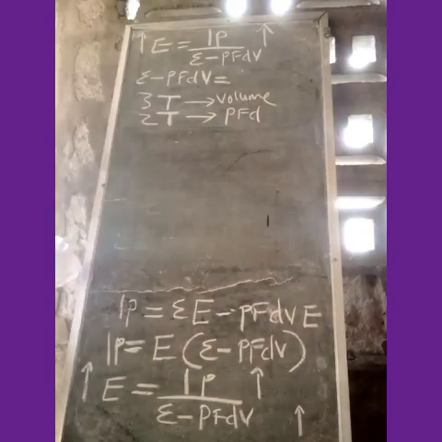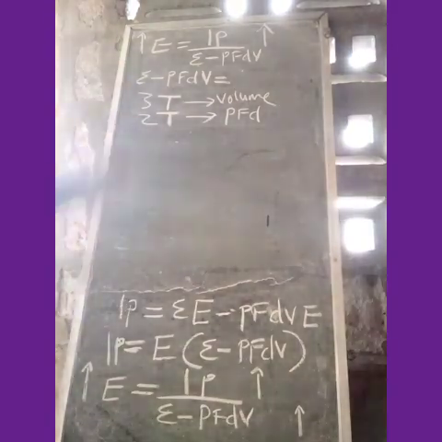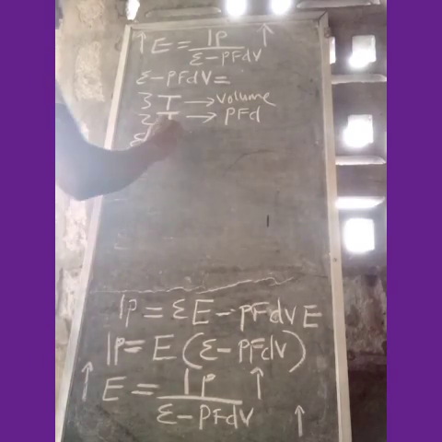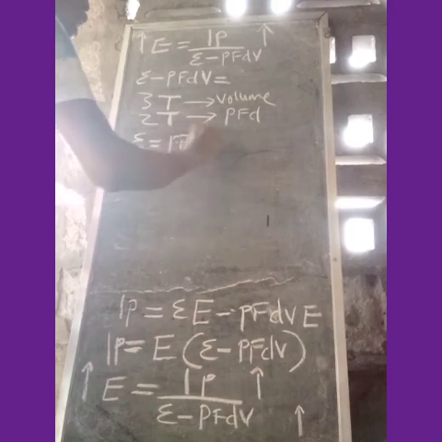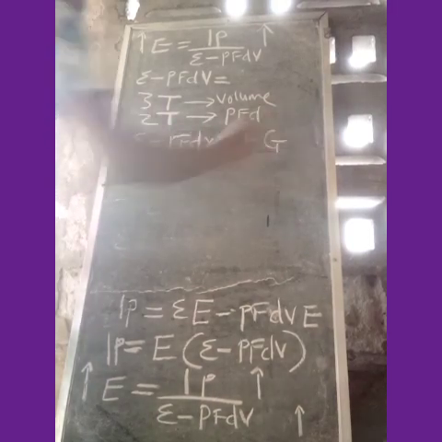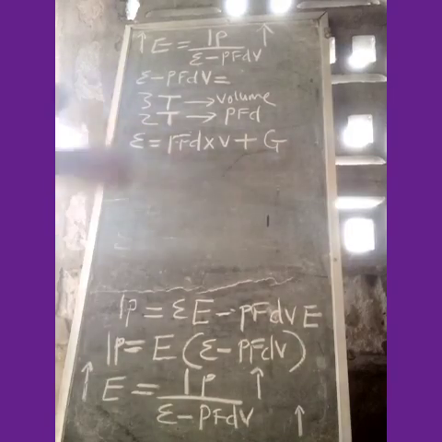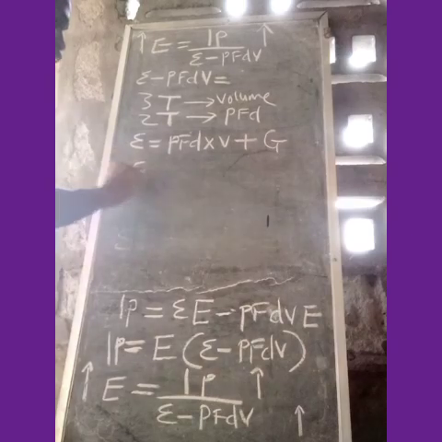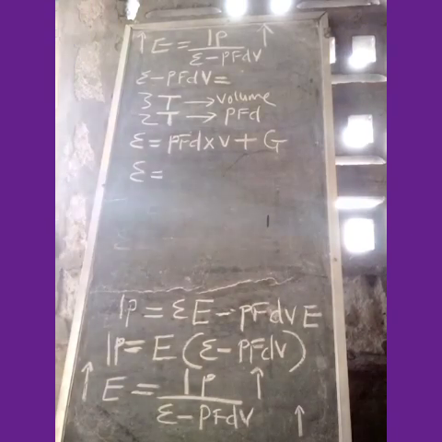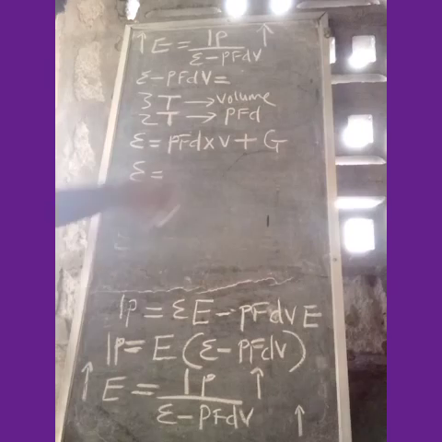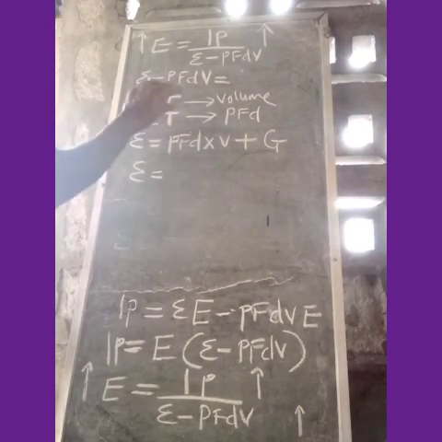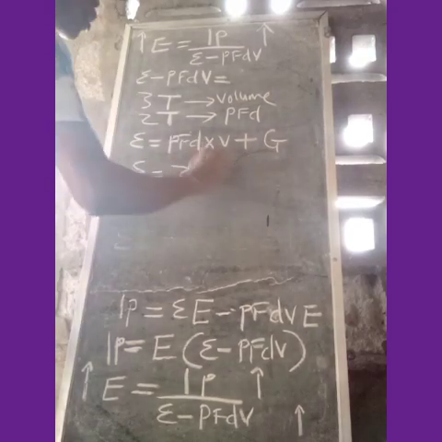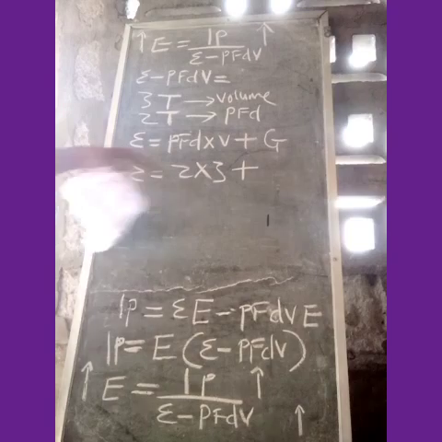How do we get the value of E, which is the economy? E can be gotten from the first equation: E equals poor fund disperser times volume plus greed. The poor fund disperser is 2 trillion, times V, which is 3 trillion, plus the greed.